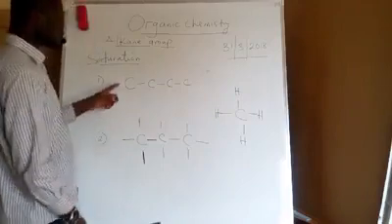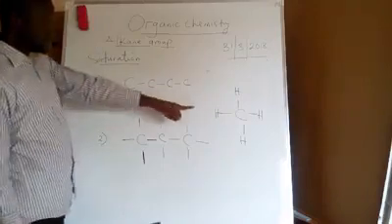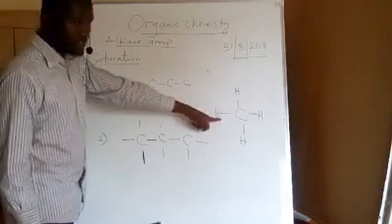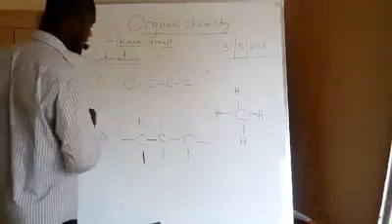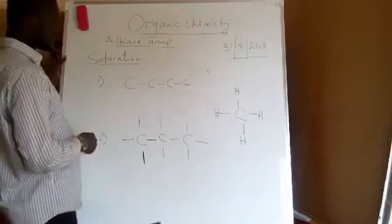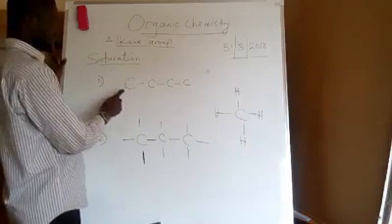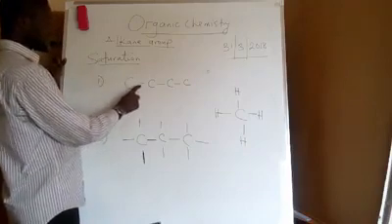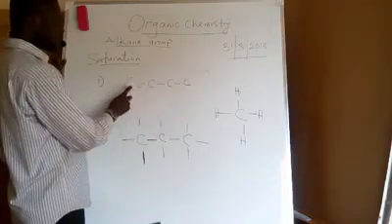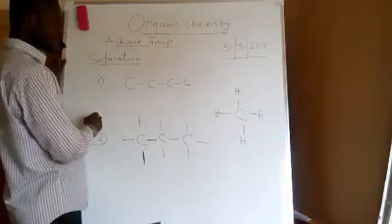Methane, of course, is saturated because it is the first member of the alkanes. Let's see if the first definition explains the saturation of methane. It says a compound is said to be saturated if there is a single bond between one carbon atom and the next carbon atom.